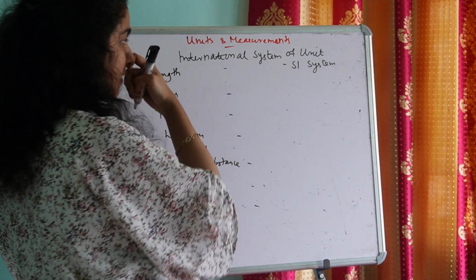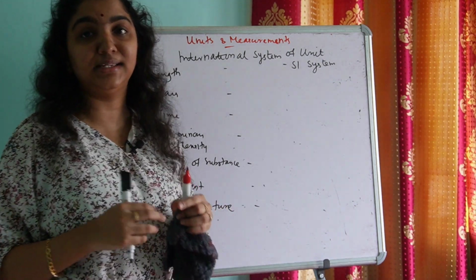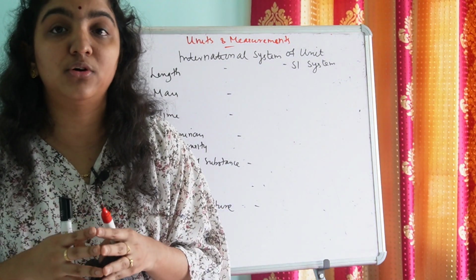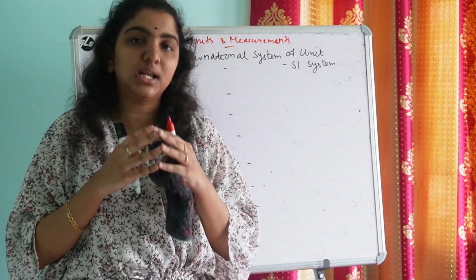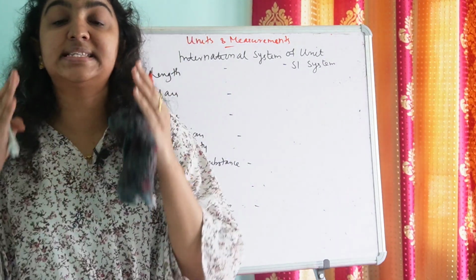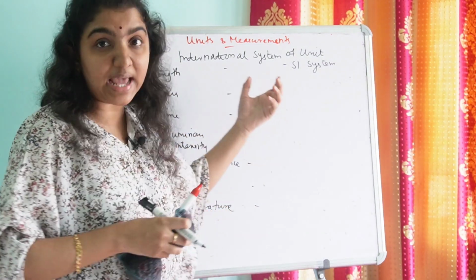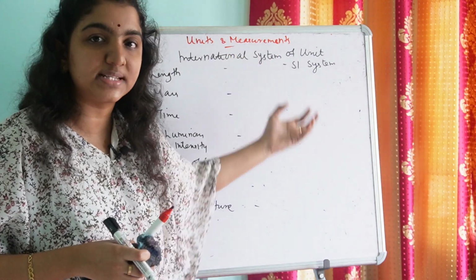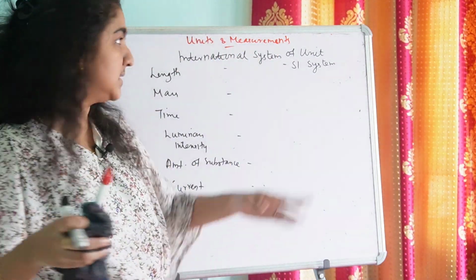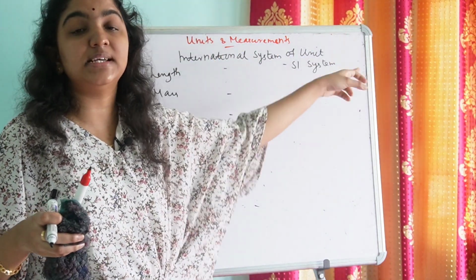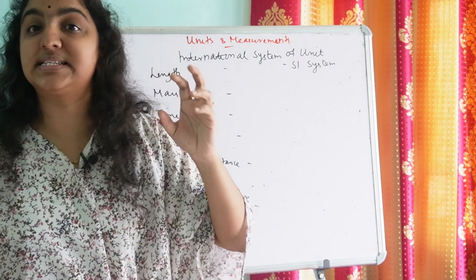The units chosen as standards for the physical quantities in the SI system are known as SI units.